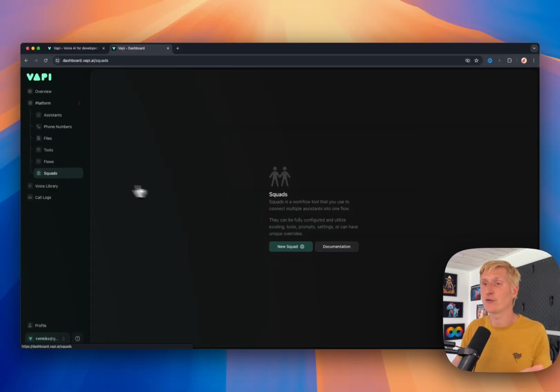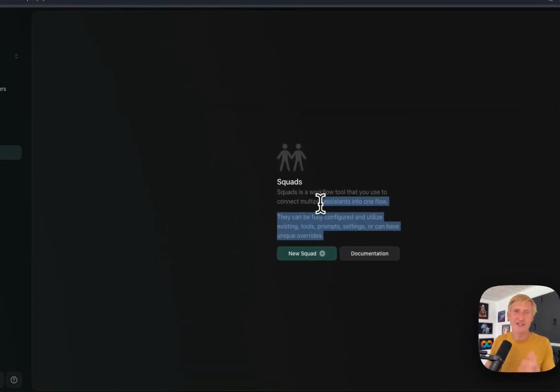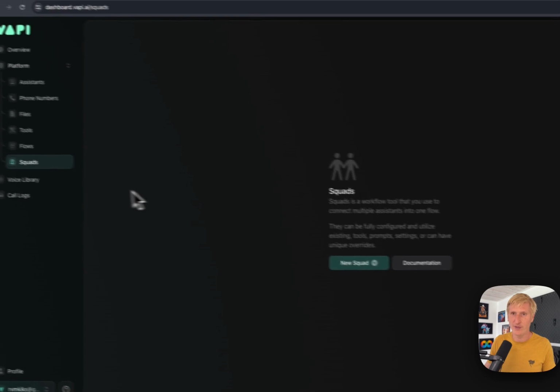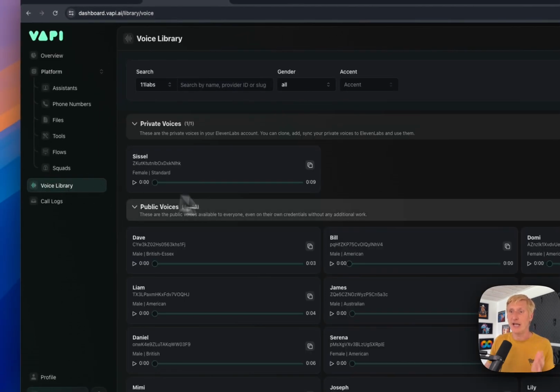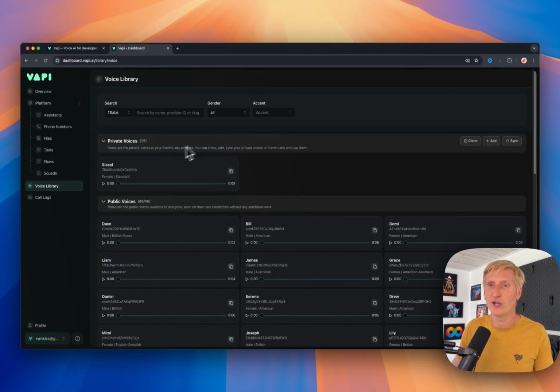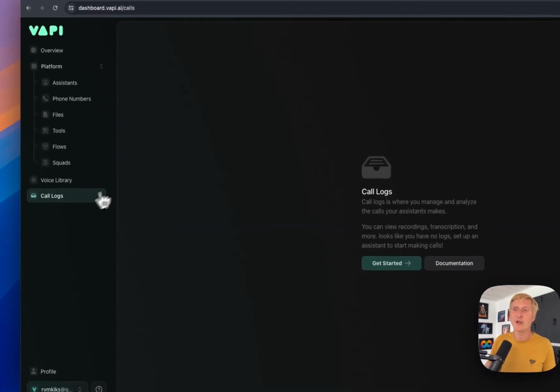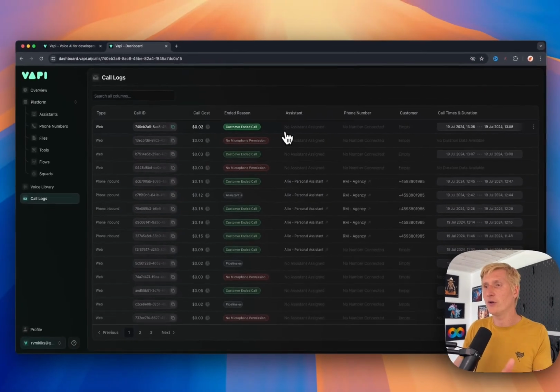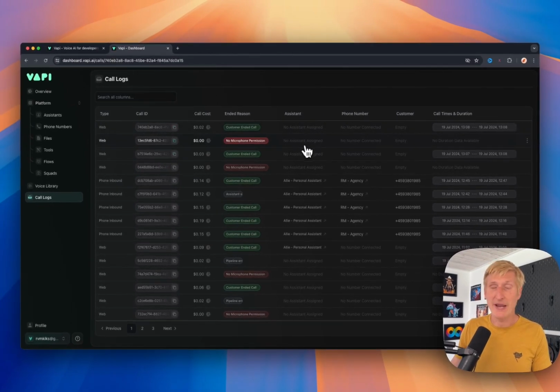And there's also a feature of squads, which I will not cover in this video, but squads is a workflow tool that you will use to connect multiple assistants into one flow. And there's a voice library, so you can also see different voices that are available and listen to them. You can do it here as well. And at the end, you have call logs. You can see all the different calls that are made and listen to the transcriptions and see how well it performed both for the assistant and for the potential customer who's calling.